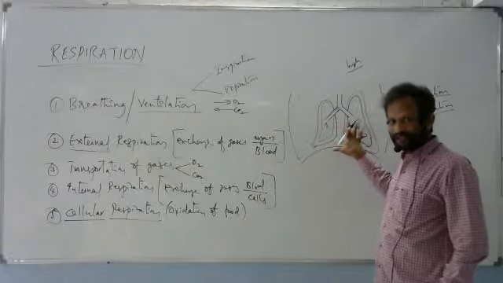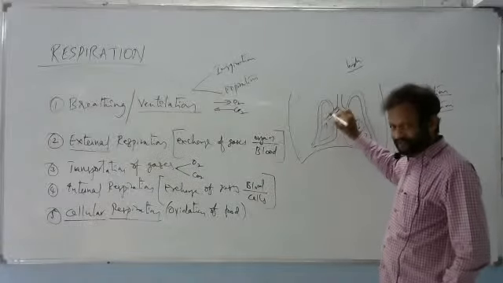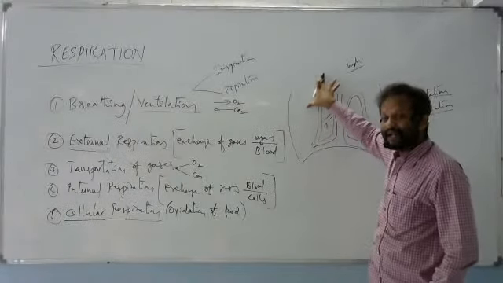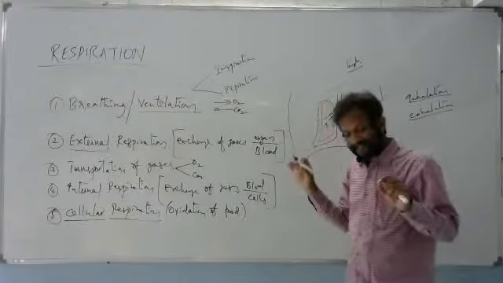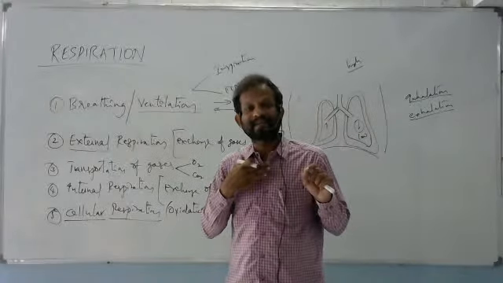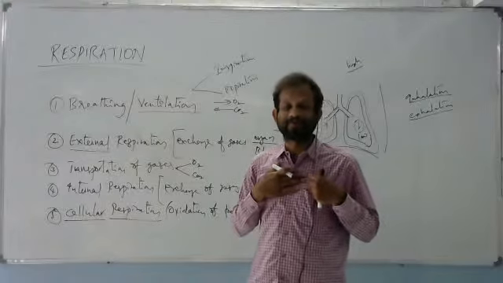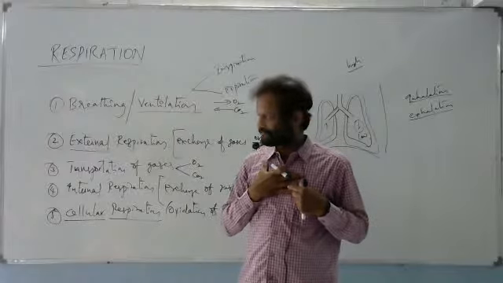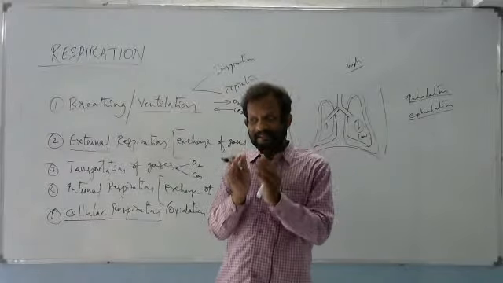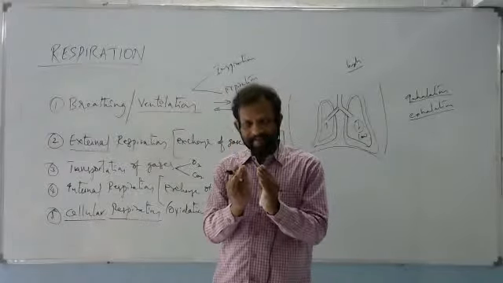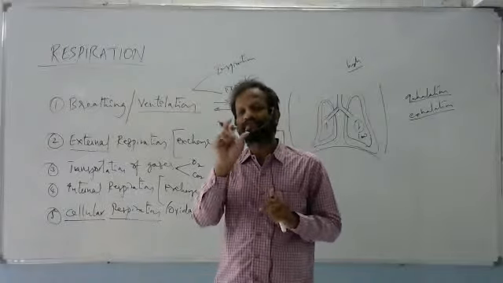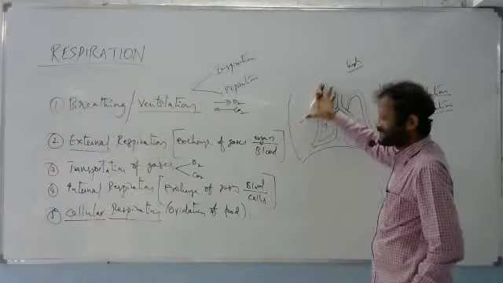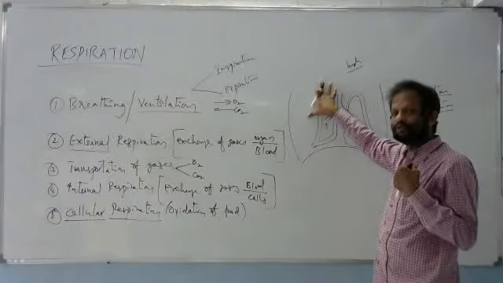So the increase or reduction in the size of the lung depends upon the thoracic cavity. We can see the expansion and constriction of the thoracic cavity at the time of breathing. The total thorax will expand and constrict. So with the help of changes in the thoracic cavity, we can change the size of the lungs. For changing the total thoracic cavity, what do we have to do?